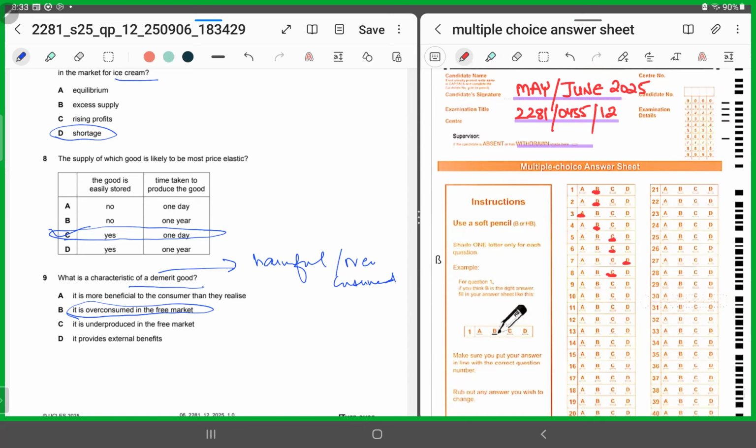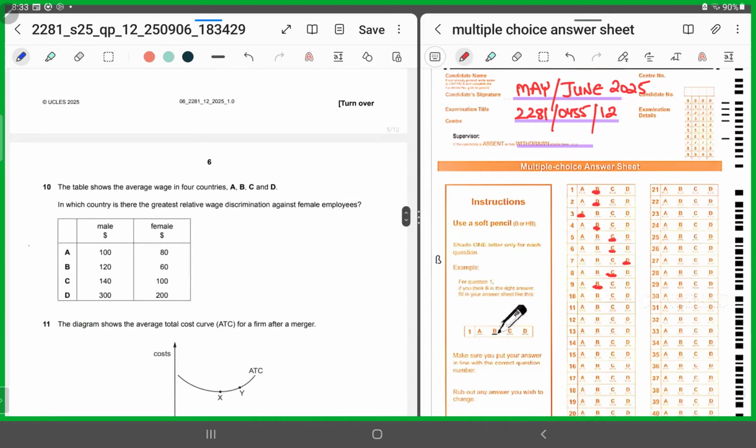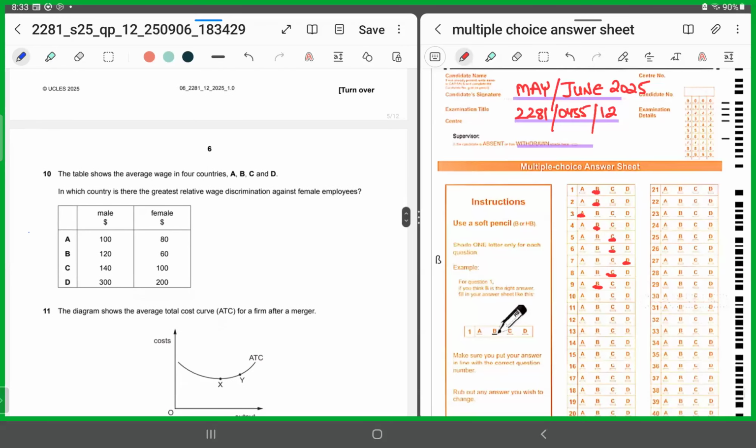Alright. So for 9, we'll shade in B. MCQ number 10 says the table shows the average wage in 4 countries A, B, C, and D. Now they're saying in which country is there a greatest relative wage discrimination against female employees? How will you calculate the greatest relative wage discrimination?